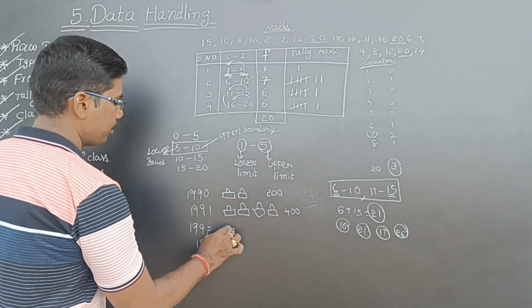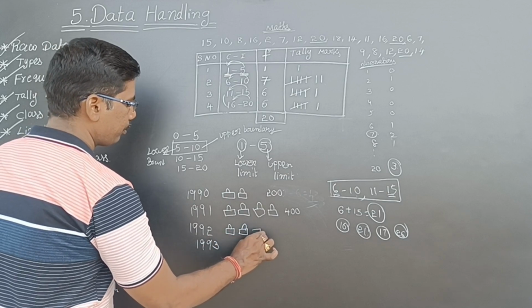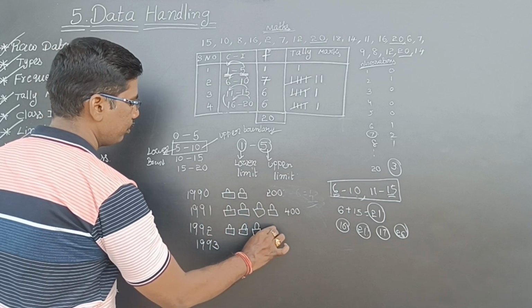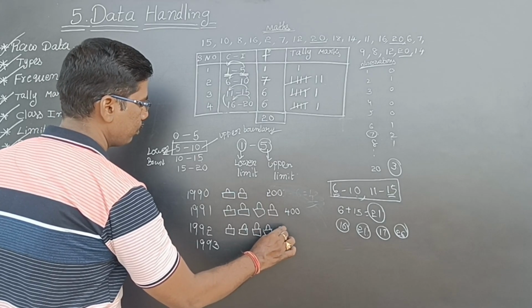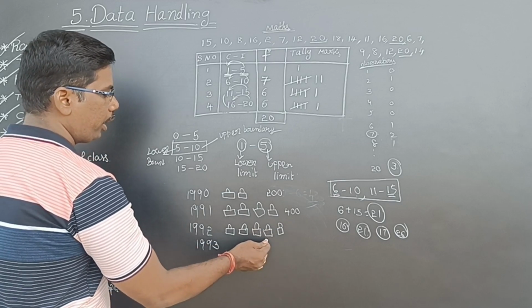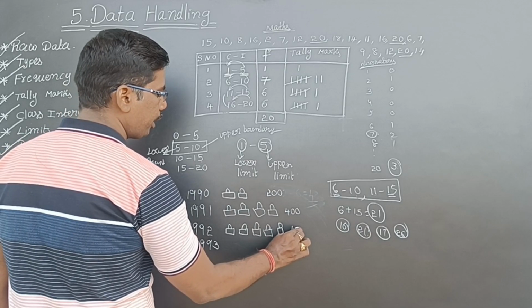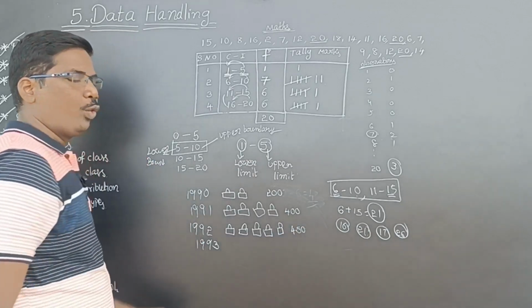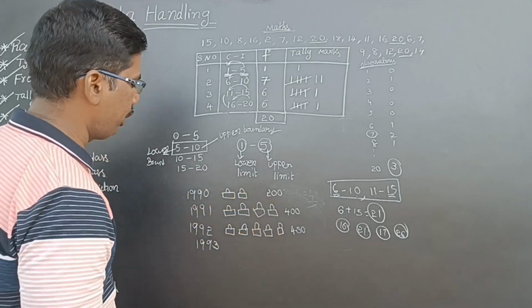The next year, it will definitely be increasing. See here, 400, and this is half of a car. Half of a car means they represented 450. One car is 100, half of the car is 50. So that's 450.